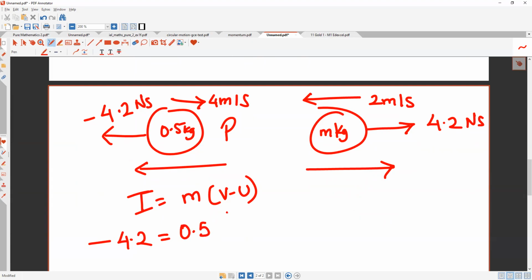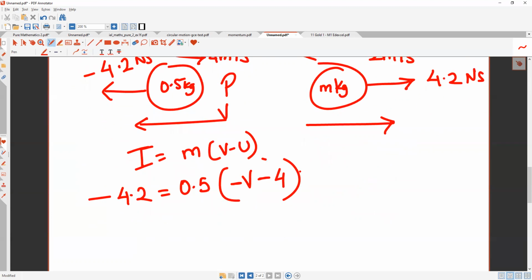So m এর জায়গায় 0.5 নিবে. What is the final velocity? Minus v. Because ওর মোশনটা কি হয়ে গেছে? Reversed হয়ে গেছে. So minus v minus of 4. এটাকে করো. Okay, what is minus 4.2 divided by 0.5? It is 8.4 if I am not wrong. Minus 8.4.